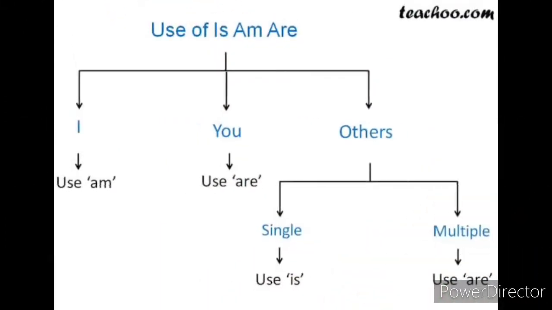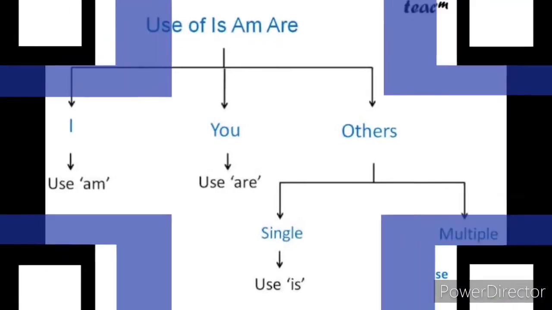Children, look at the picture given here. Use of is, am, are. These are the helping verbs that we are using in the simple present tense. I must be used with am. You must be used with are. For singular subjects like he, she, it, we have to use is, and for plural subjects like you, we, they, we need to use are.